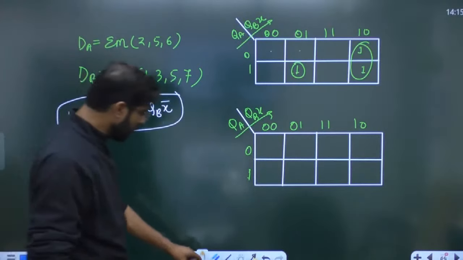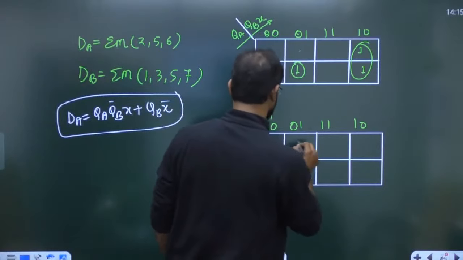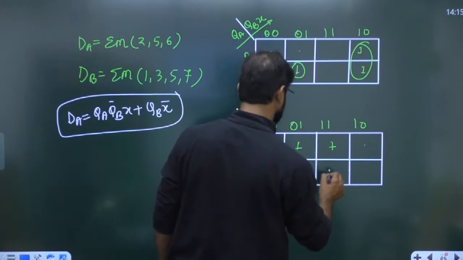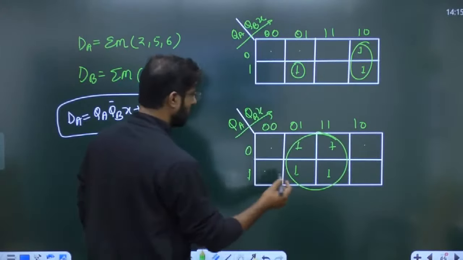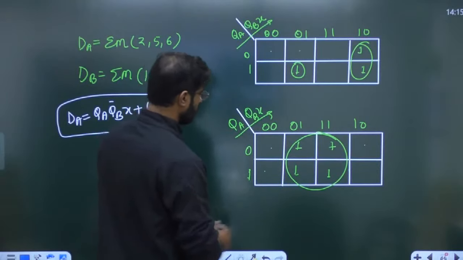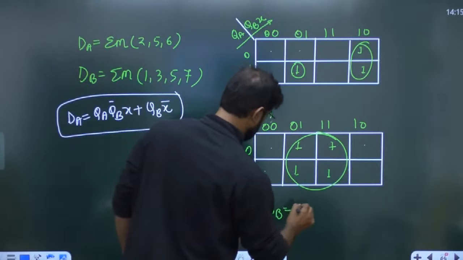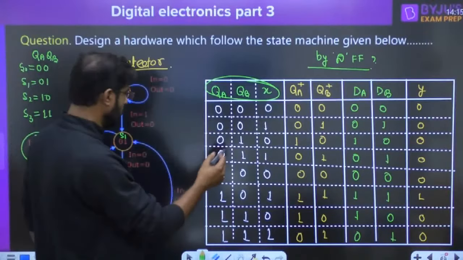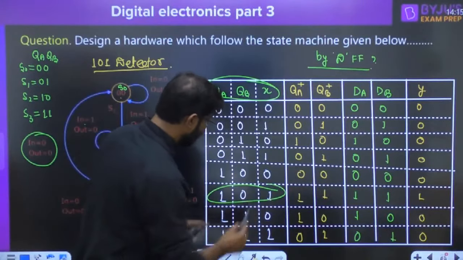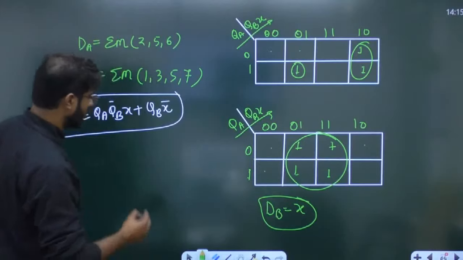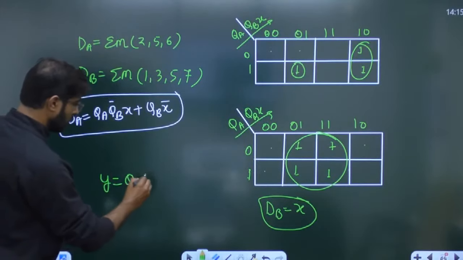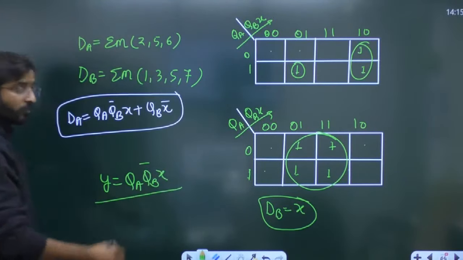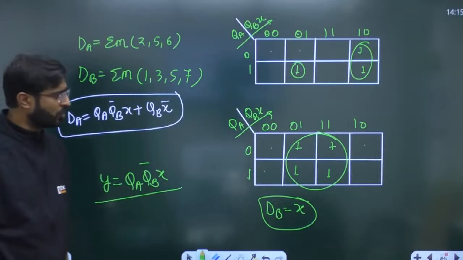In the same manner, if you want to write for the DB, how we are going to write? 1, 2, 3, 4, 5, 6, 7. One quad, and that is called X only. So DB equal to X only. And Y already we know that Y equal to QA QB bar X. This is called Y. We have designed it very simple. We are able to design it, right?